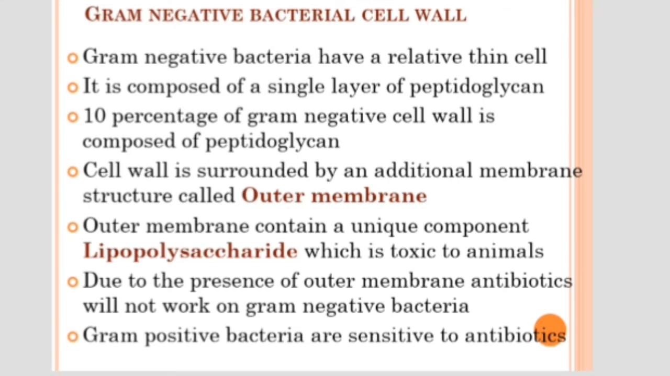As we have already mentioned, gram-positive bacteria can be easily killed by antibiotics like penicillin, because penicillin directly interferes with cell wall synthesis. These antibiotics are ineffective against gram-negative bacteria, because their cell wall is protected by another additional layer called the outer membrane.